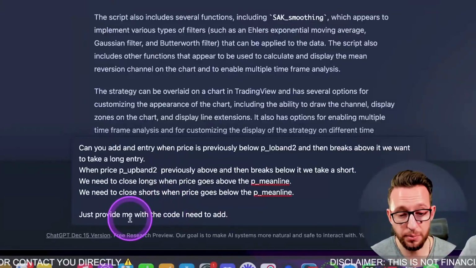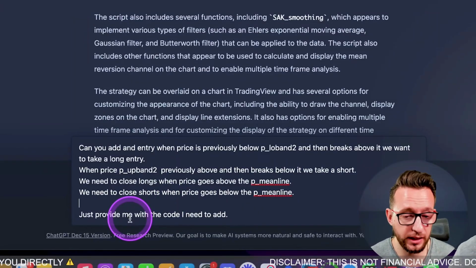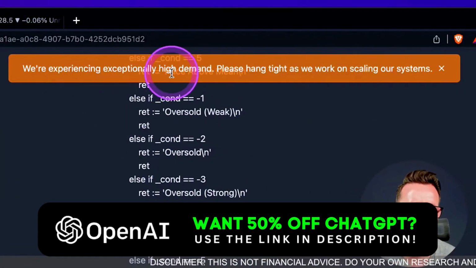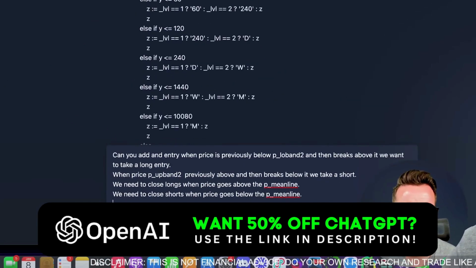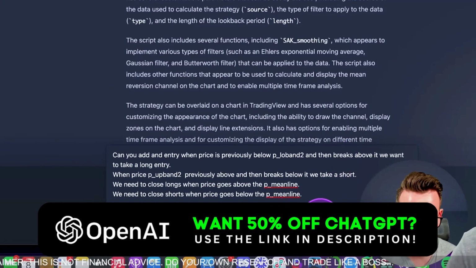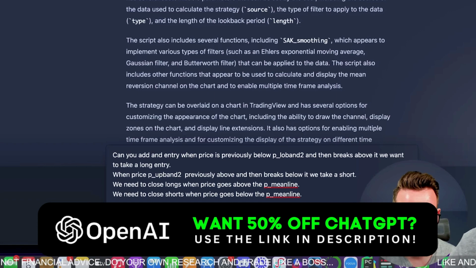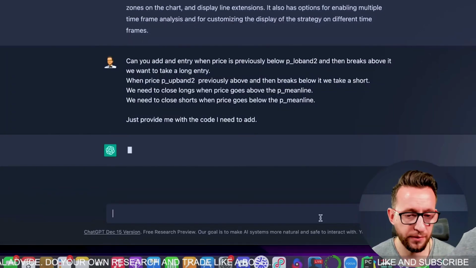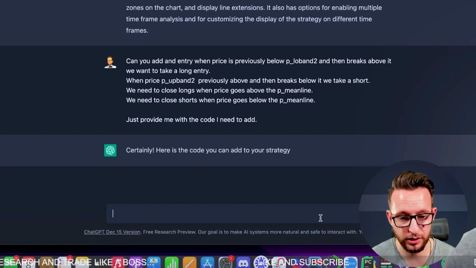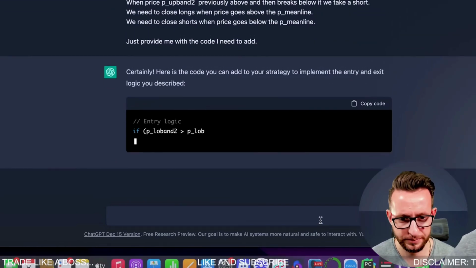Now, I just want it to provide me with the snippet of code that I'm going to be adding. The problem is that sometimes on the weekend, as you can see, there's a lot of high demand, and when you ask it to write out all of that code, it does take quite a lot of time. So I suggest that you just ask for the snippet of code, just the code that I need to add. It can provide you with all of the code from A to Z, but sometimes it takes a little bit of time. Okay, here we go, entry logic.